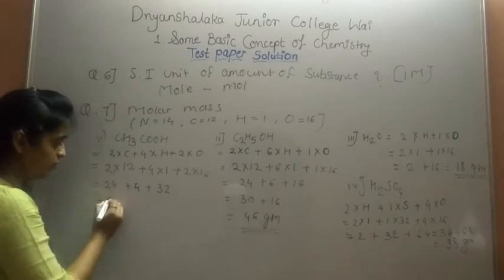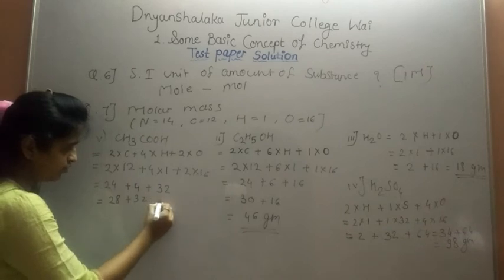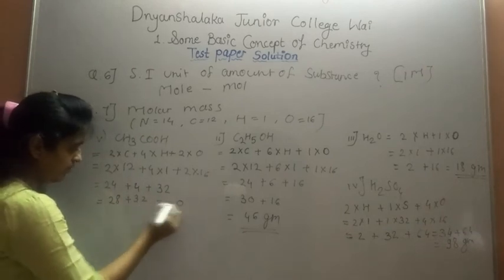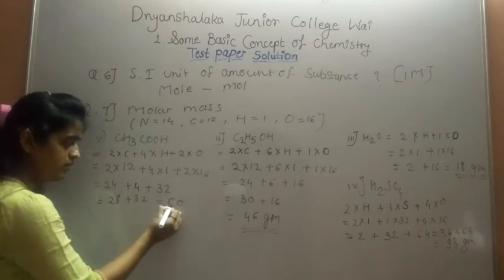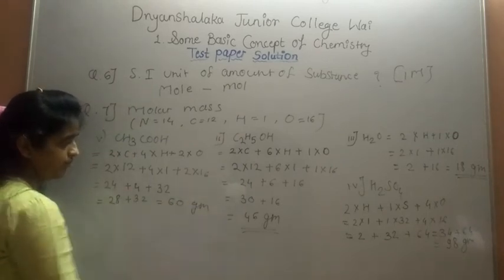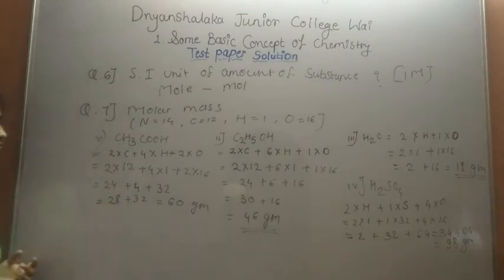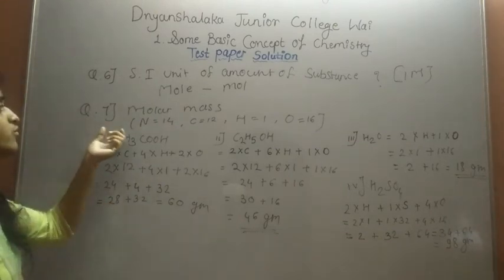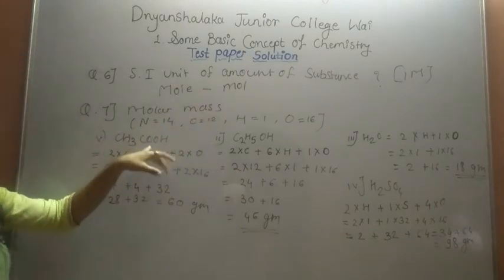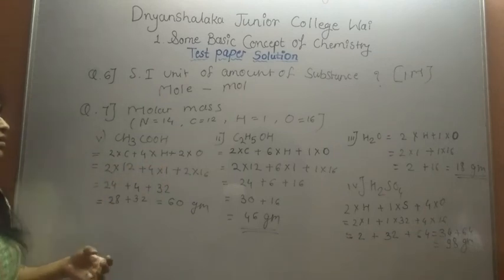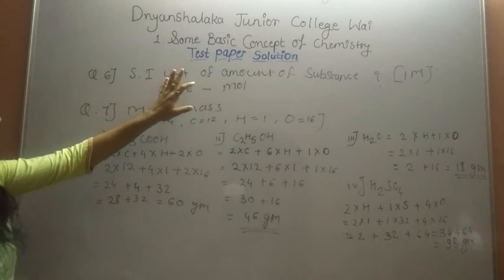24 plus 4 we get 28 gram, and next 32, so we get 8 plus 2, 10 and 1 carry, so 2 plus 3, 5, plus 1, 6. 60 gram is the molar mass of acetic acid, CH3COOH. This is the last example of question number 7, so we get 5 marks for this question, 1 mark for each example. In total this is a 20 marks test paper question.